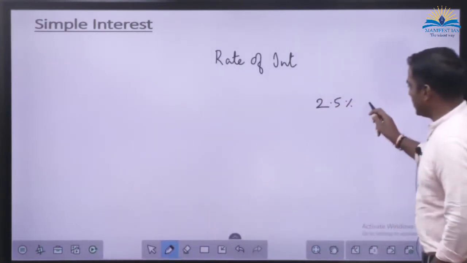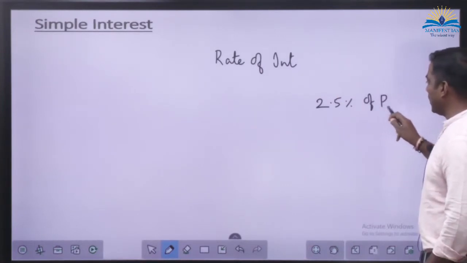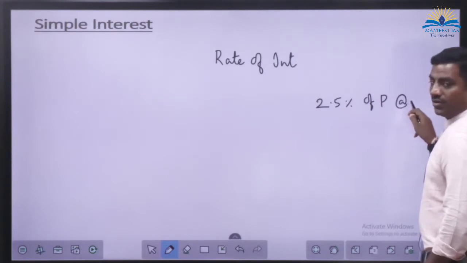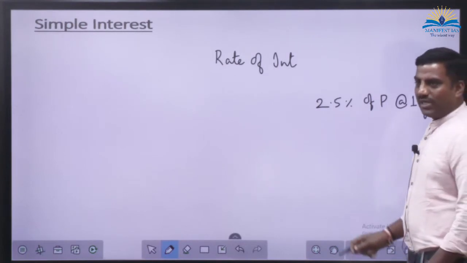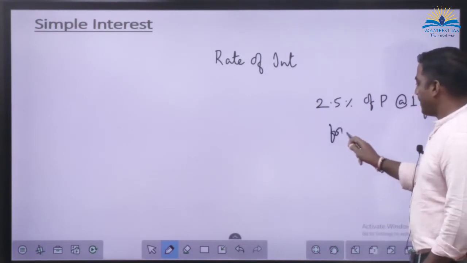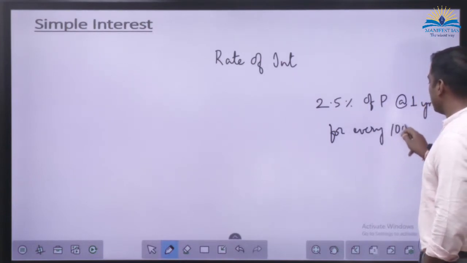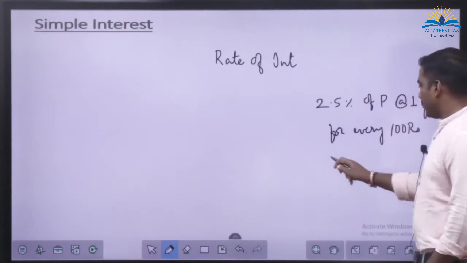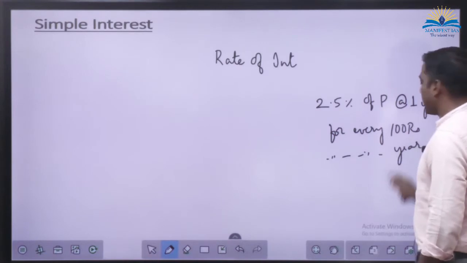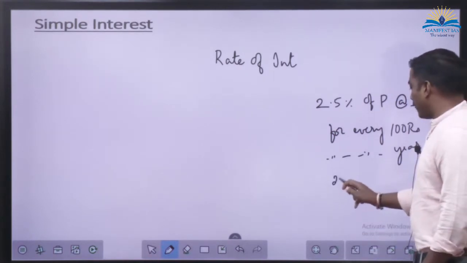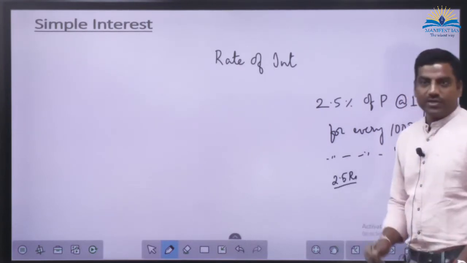Yeah, this is the rate of interest. It gives 2.5% of your principal at the end of 1 year. So what does that mean? For every 100 rupees, for every year, you are going to get 2.5 rupees added to your account.